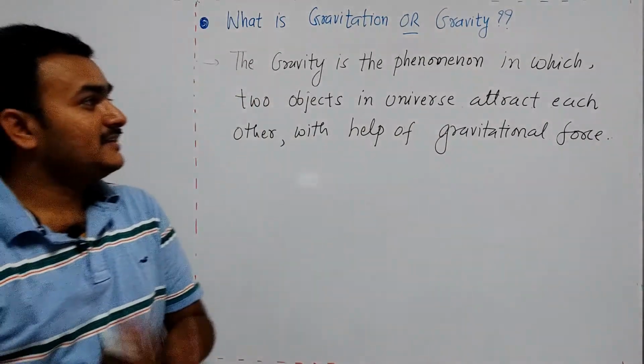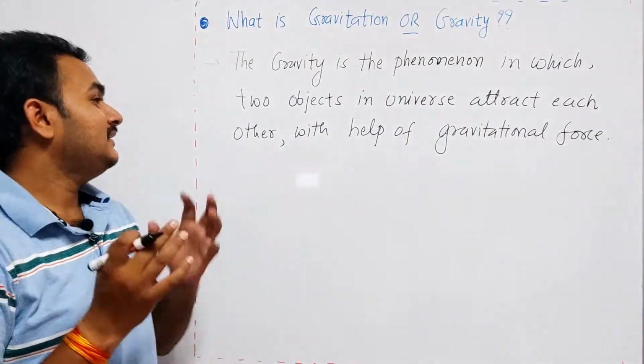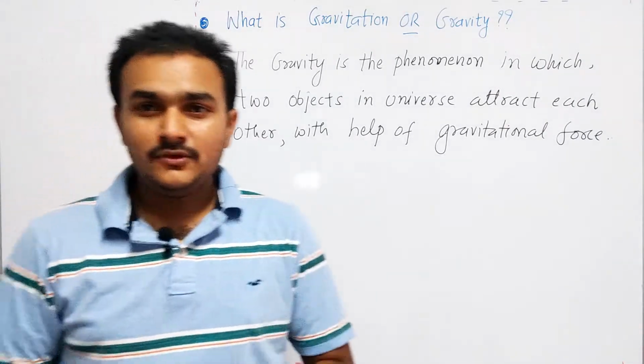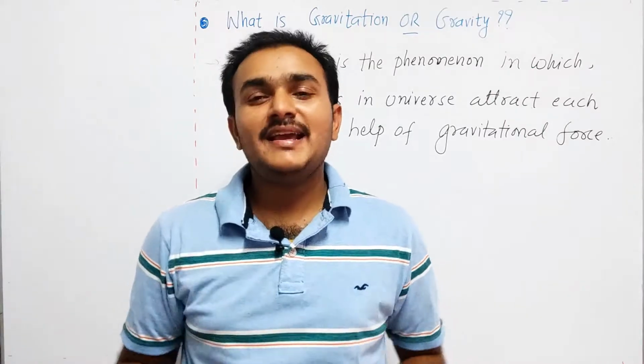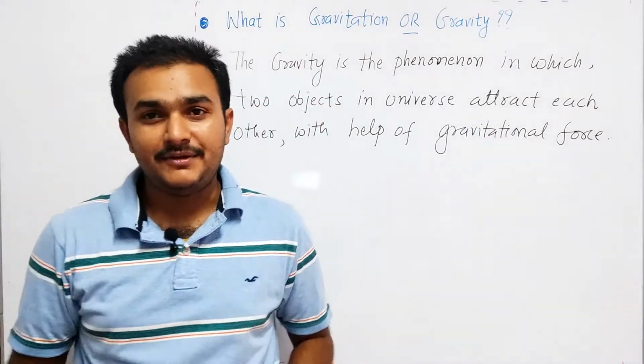Okay, so gravity is a phenomenon in which two objects in the universe attract each other with the help of the gravitational force. Newton generalized this idea and he gave the universal law of gravitation.